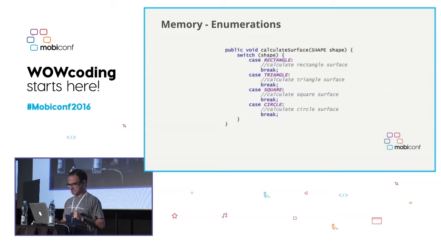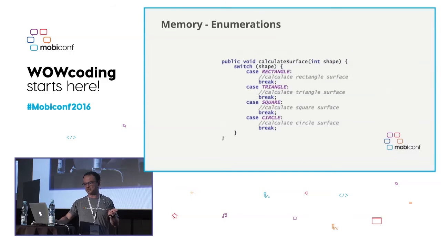So we will call, if we need to, a function that is going to calculate the surface. If we are using the enumeration alternative, it will look like this. Whereas if we are using a public class, it will look like this.